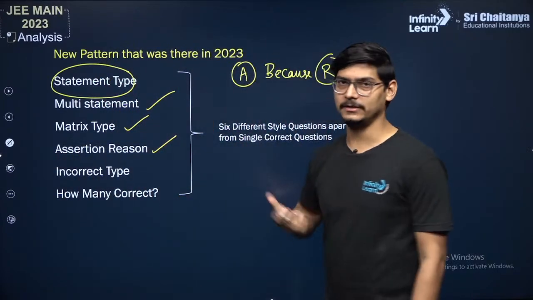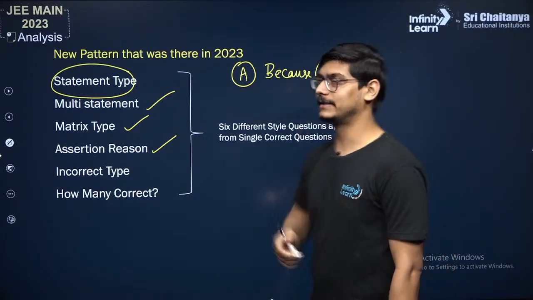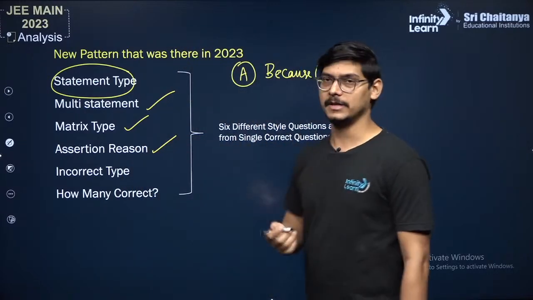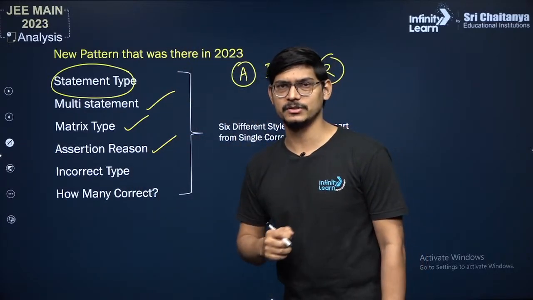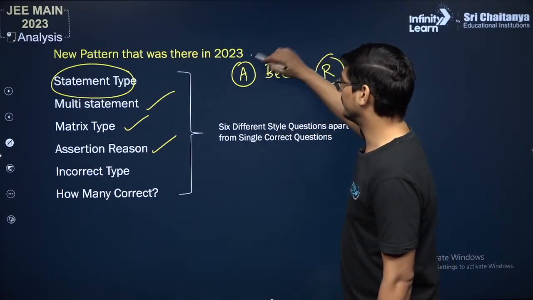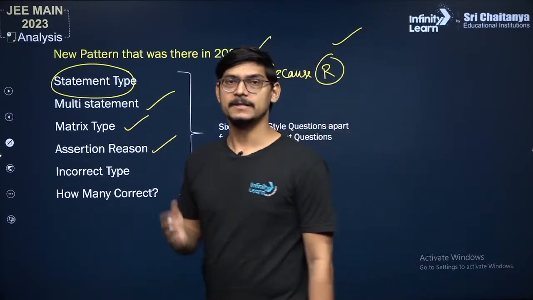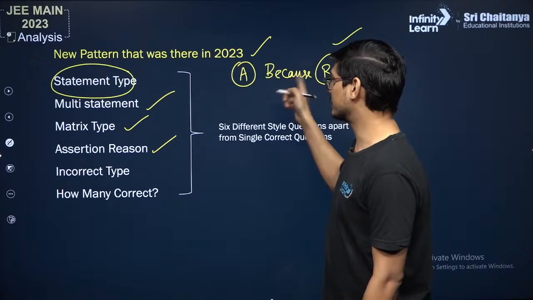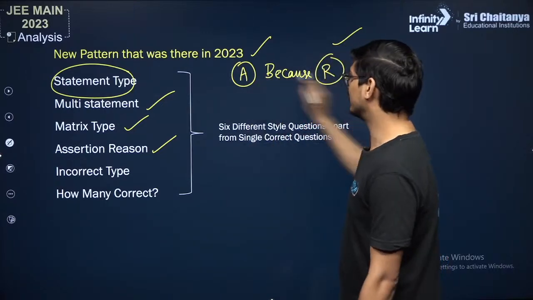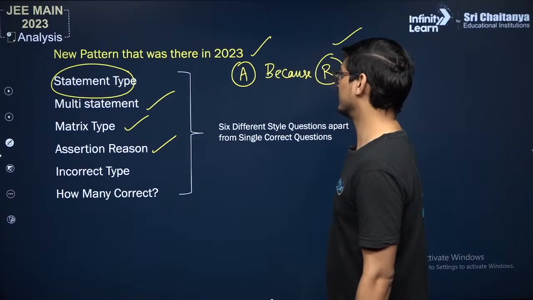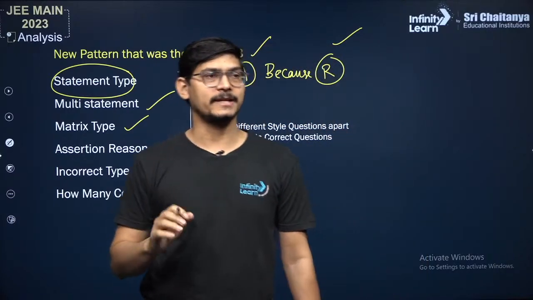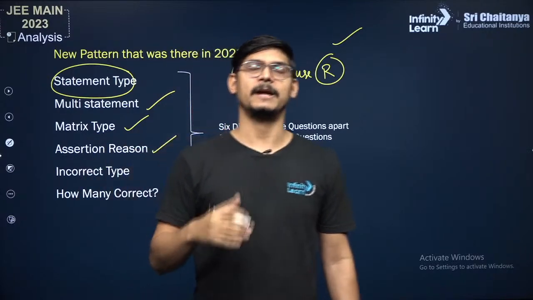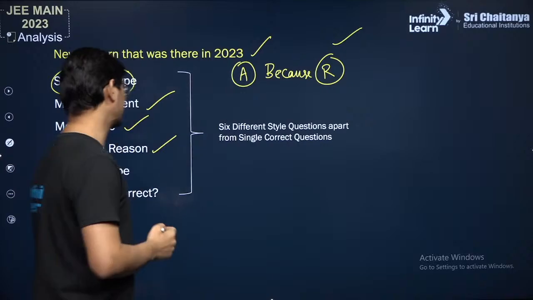If it sounds fine, then yes, the reason is the correct explanation of the assertion. If it does not sound fine, then the option is that both statements are correct but not the correct explanation. And of course, before that you will check the validity of the assertion and the reason individually. Check if the assertion is correct, check if the reason is correct. If both are correct, then put a "because" between them: assertion, because, reason. Then figure out if it is making sense or not. If it is making sense, that means yes, the reason correctly explains the assertion.